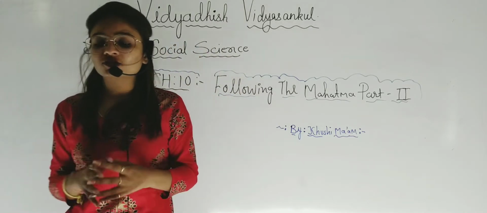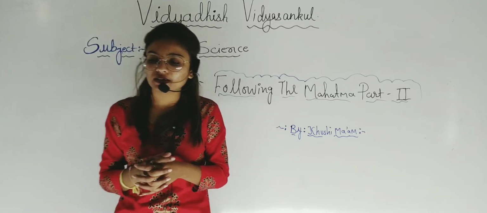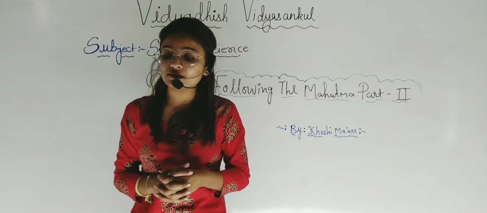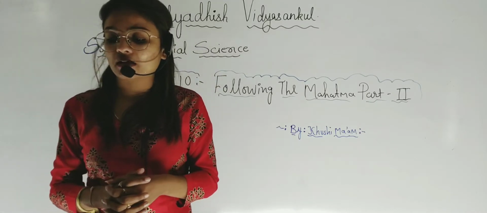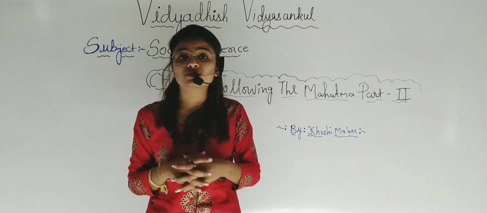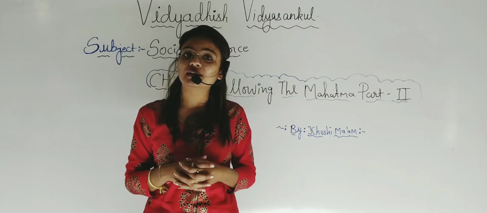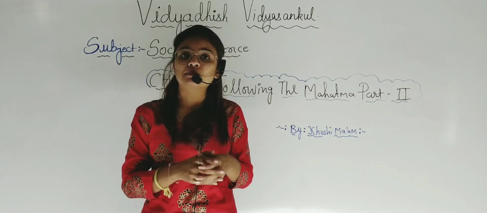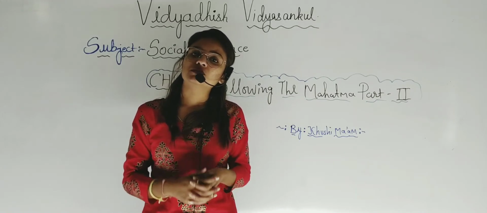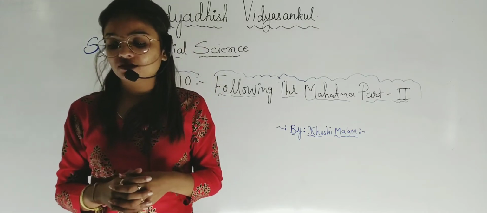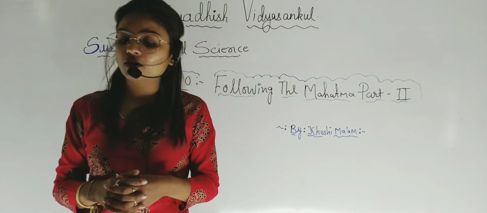So in individual satyagraha, what we have, students, in 1940, during World War II, Gandhiji started the individual satyagraha instead of the mass satyagraha. Why did Gandhiji do it like this? There were two reasons for doing this type of activity instead of the mass satyagraha. One, there were chances of it turning into a violent movement.